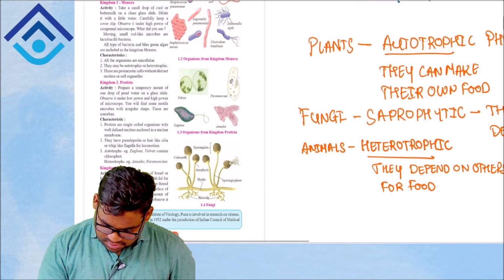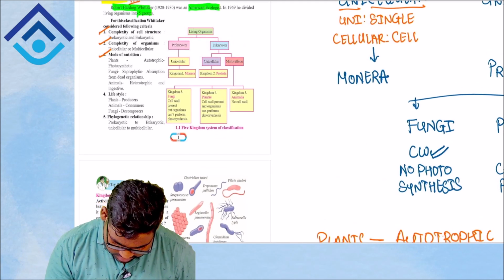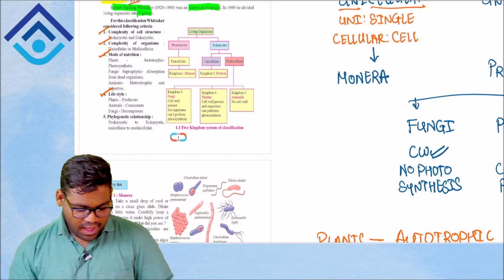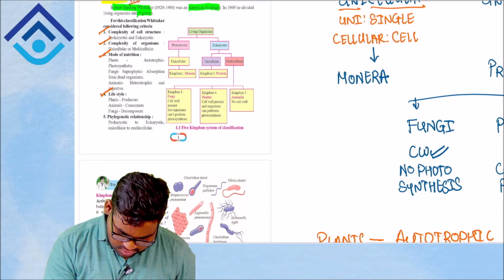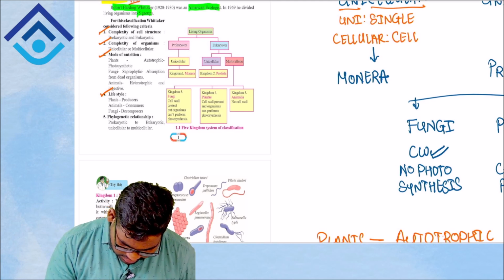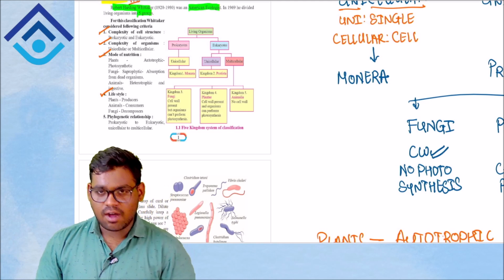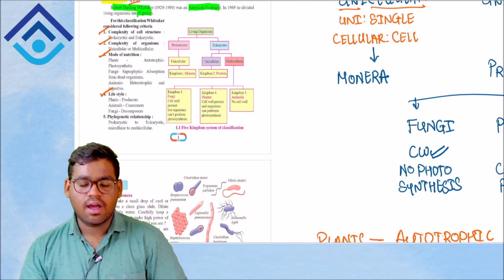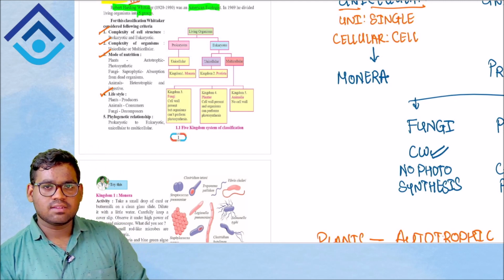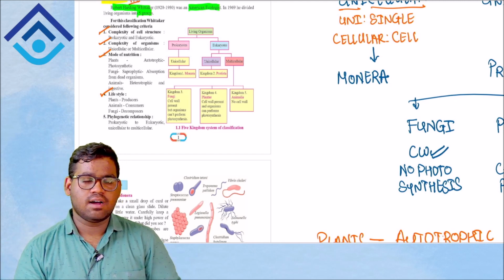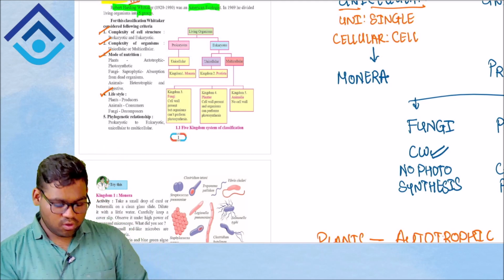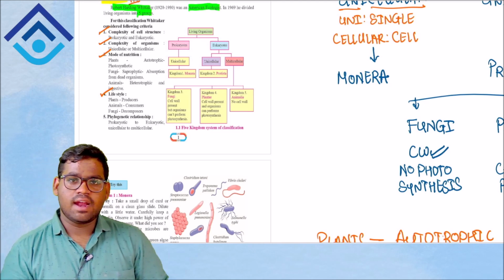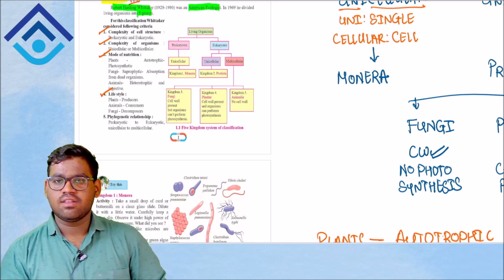So this is the criteria. Then we have the fourth criteria, which says lifestyle. Plants are considered your producers. You can mark it for match the column questions. Plants are producers, animals are consumers, and lastly you have fungi, which are decomposers. Plants are the producers on which the animals feed, so your animals become your consumers. And the fungi, which feed on dead and decaying organic matter, are the decomposers.